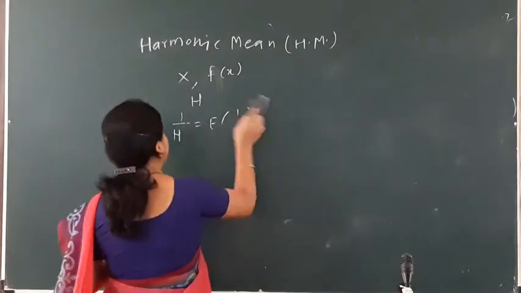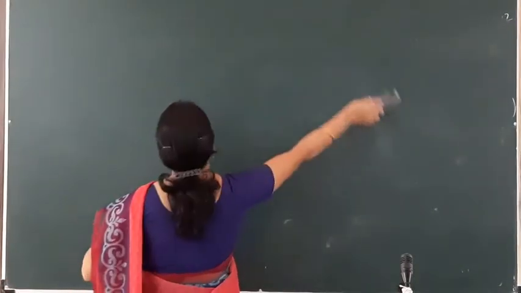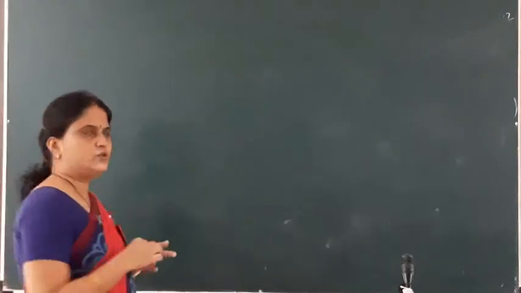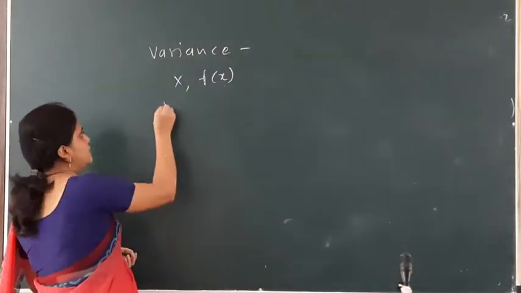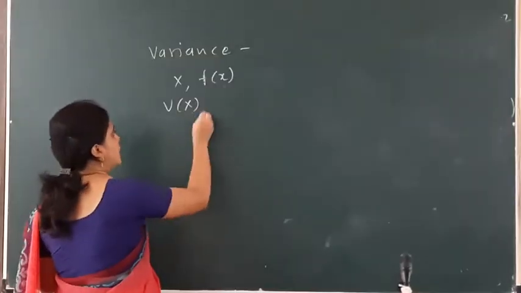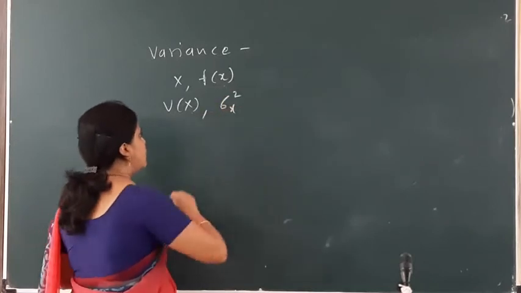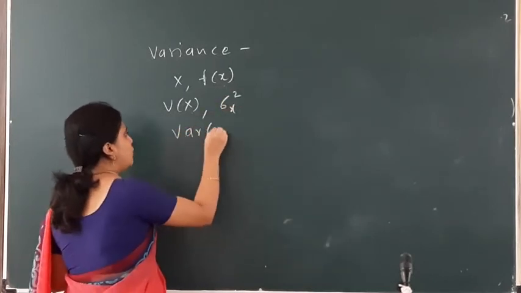Now the next definition which we have is variance. So what is variance over here? Let x be a continuous random variable with PDF f(x). Then we denote variance of x as Var(x), or sigma squared of x.